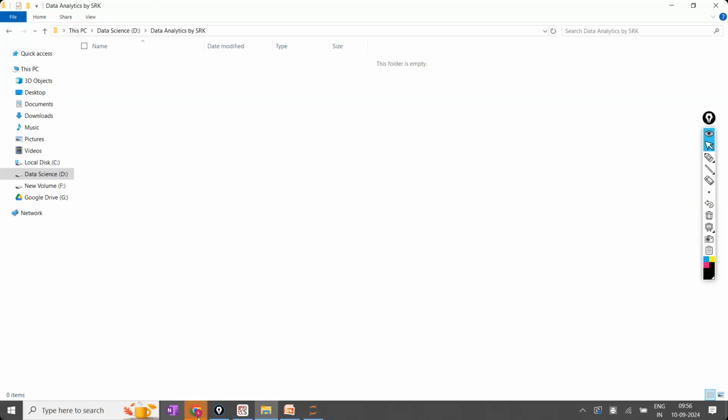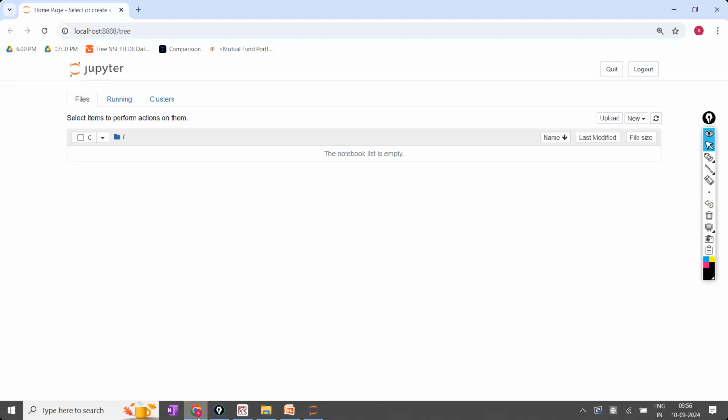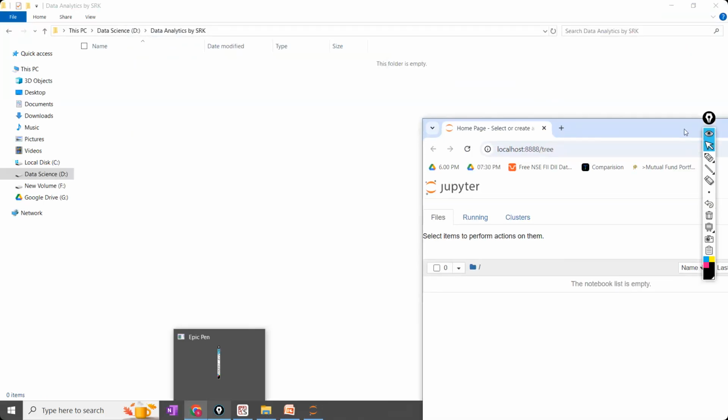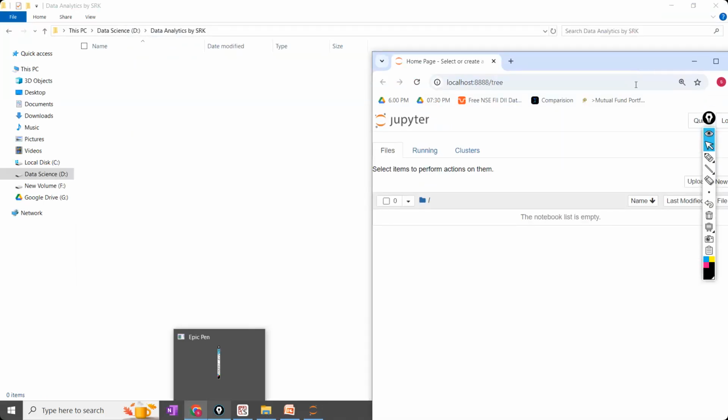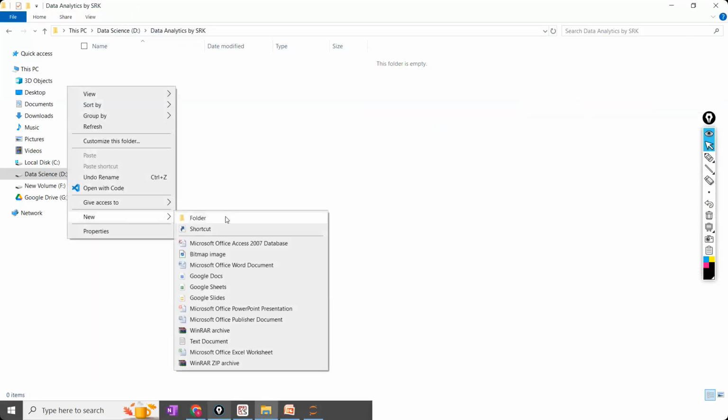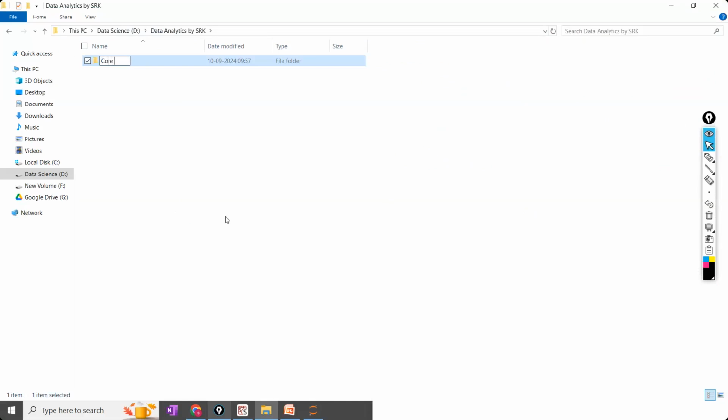Now it is opening in a new window. See, here it is empty. Why is it empty? In your working directory, is there any folder? No folder, right? So that is the reason it is empty. Now in my working directory, I'm adding one folder called core Python. The folder name is core Python.